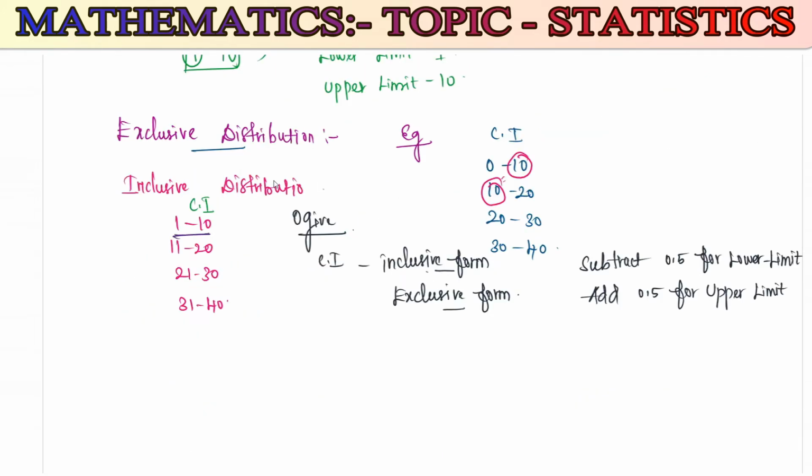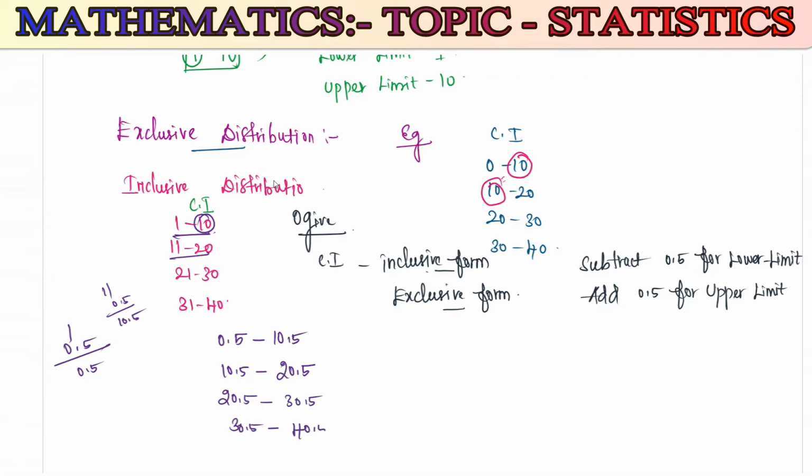Now this is the class interval. When you subtract 0.5 from the first lower limit, you get 0.5, and adding 0.5 to the upper limit gives 10.5. In the second interval, subtract 0.5 from the lower limit 11 and you get 10.5. Adding 0.5 to the upper limit gives 20.5. This is how we find 20.5, 30.5, 30.5, 40.5. This is the class interval after adjustment.